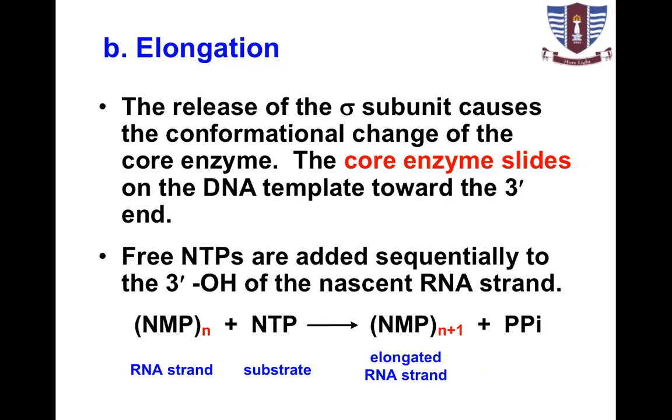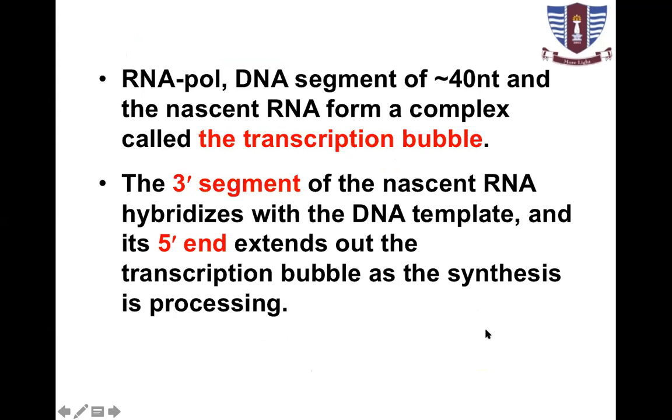Likewise, RNA is also synthesized from 5' to 3'. So new RNA is synthesized from 5' to 3', while the template is read from 3' to 5'. So this is the addition of nucleotides. This is n number of nucleotides, NTP, nucleotide triphosphate like adenine. It joins this and gives N+1 and PPi.